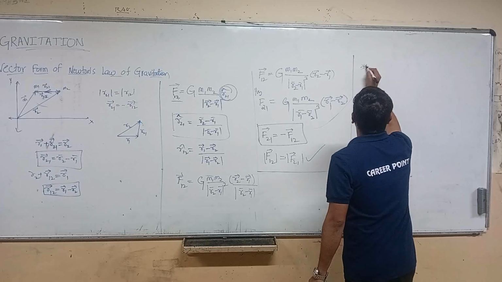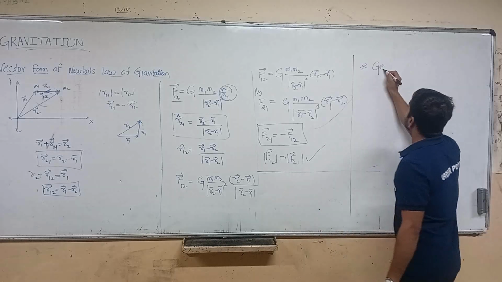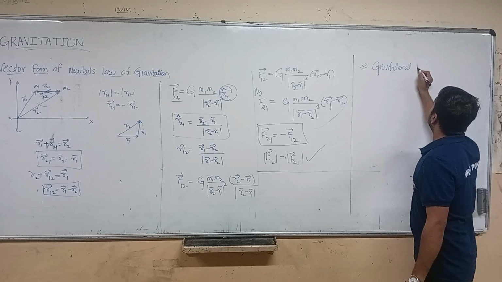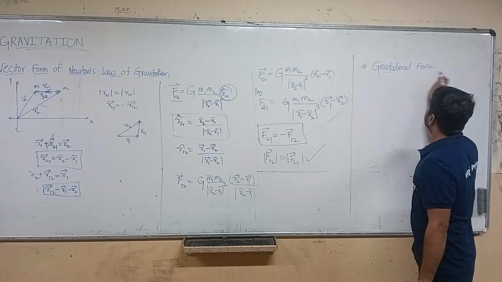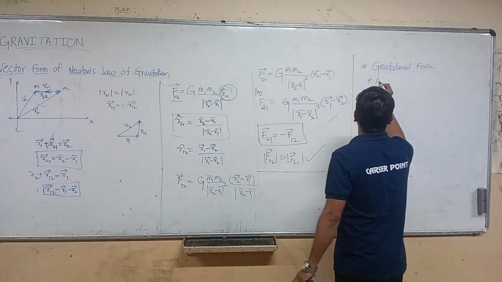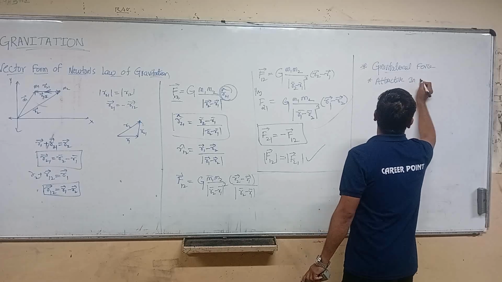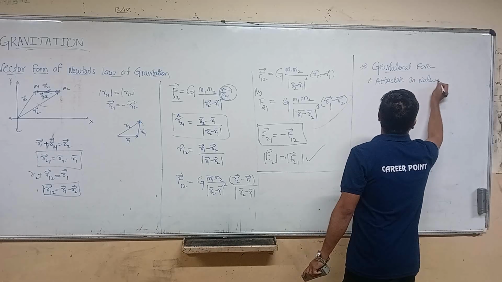First one: gravitational force is attractive in nature.